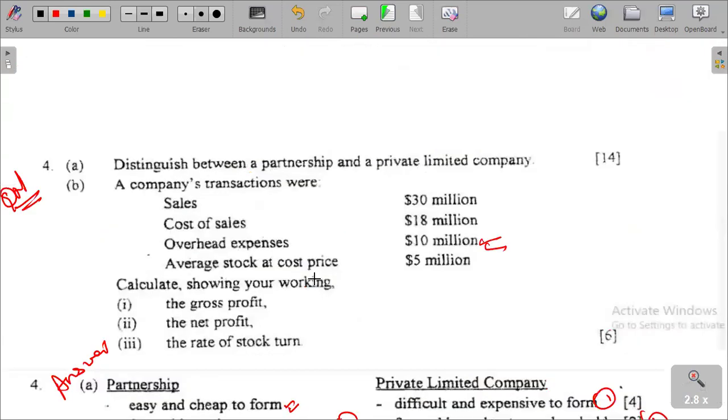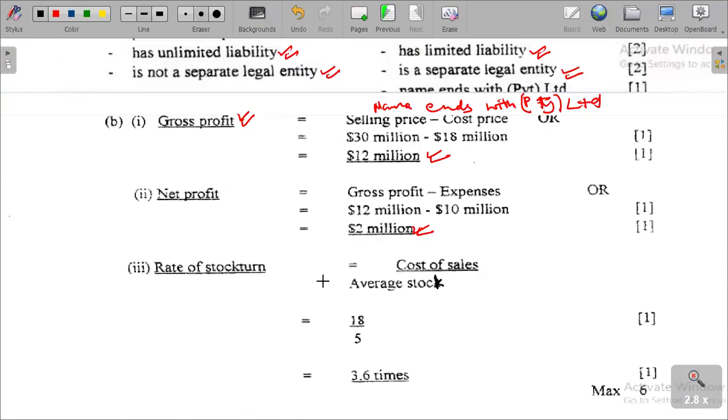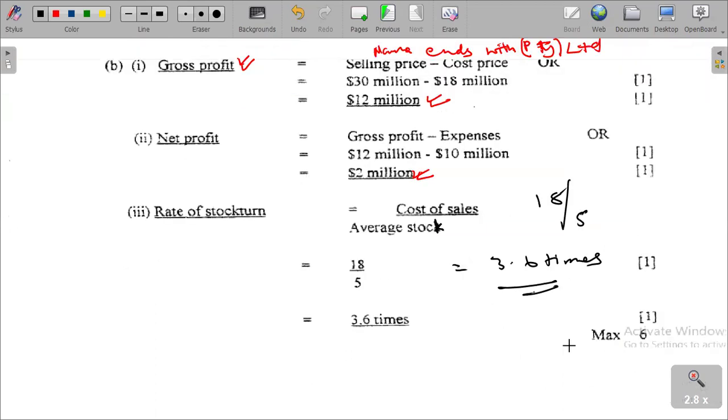It is cost of sales, which is 18, over average stock, which is 5. And this is equal to 3.6 times. Hence, our rate of stock turnover, or rate of stock turn, is equal to 3.6 times.